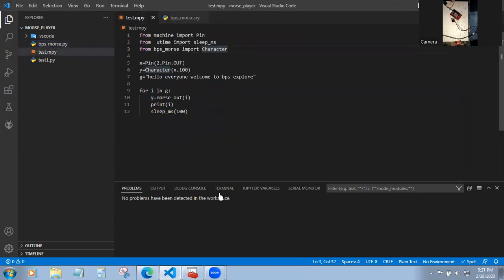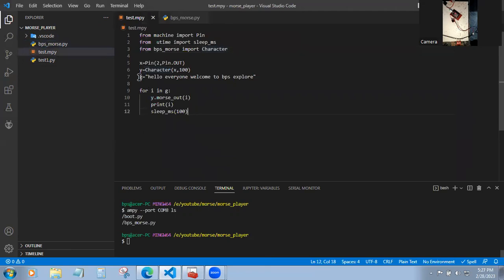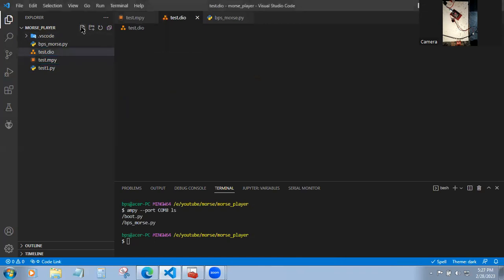So this is our test file we are going to test now. Here I'm declaring pin 2 as the output pin, where I have connected my buzzer with the help of a MOSFET, and the circuit is quite simple. Let me show you the circuit.